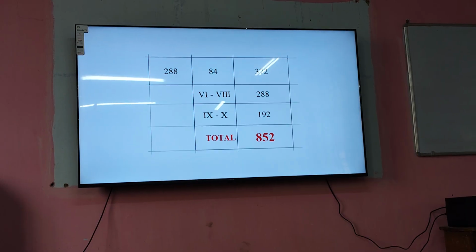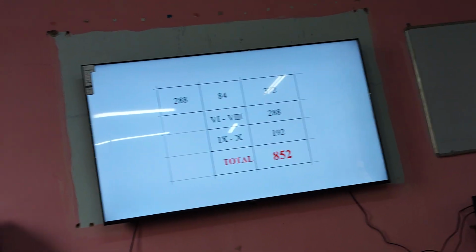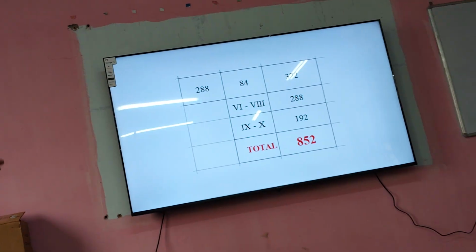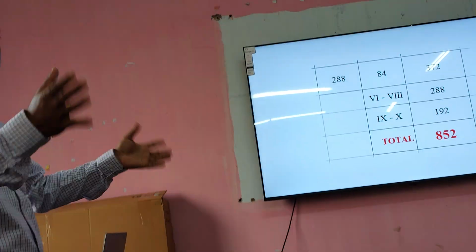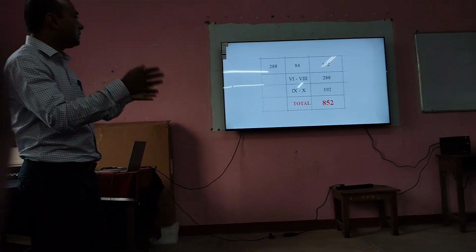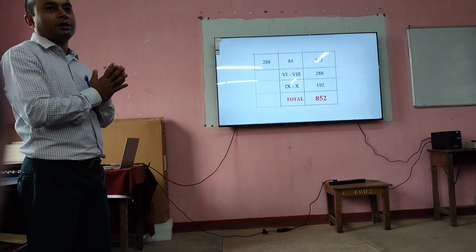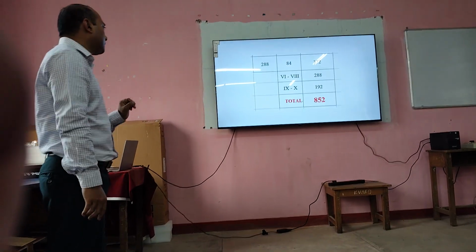So what happens? The total number of periods comes up to 852 per week. Actually, some mathematical calculation we have to do at this point. This is the homework that should be done by the timetable in charge. What is the number of periods we have to fetch per week? It is 852. How 852, I am explaining.